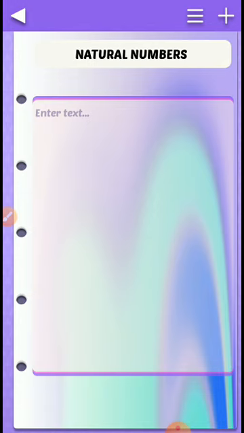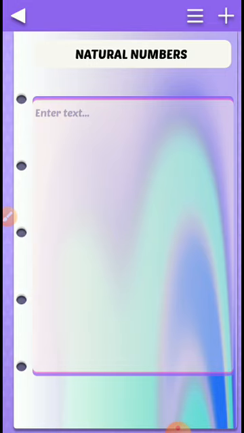If I ask you to count, suppose I have been given some chocolates, I'll be counting them, saying 1, 2, 3, 4.